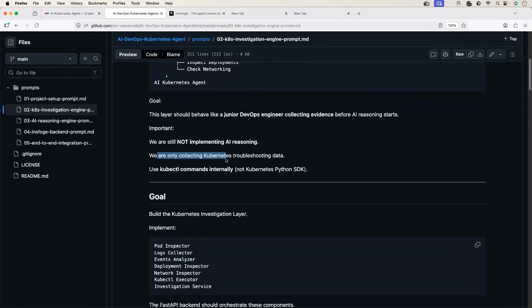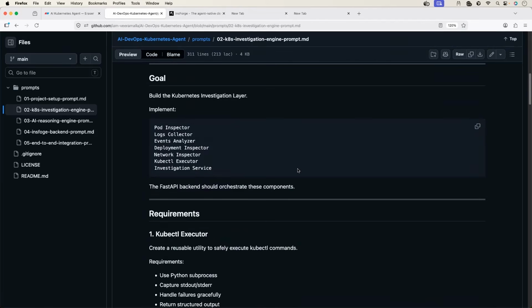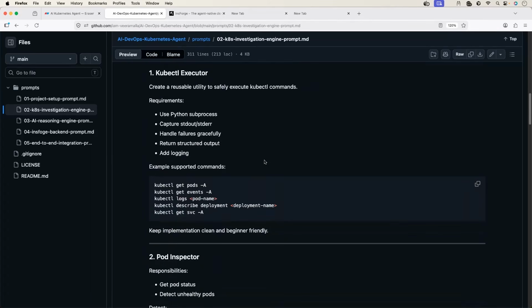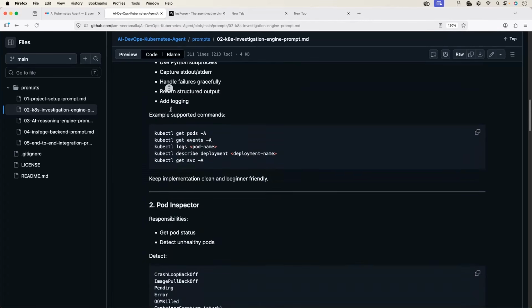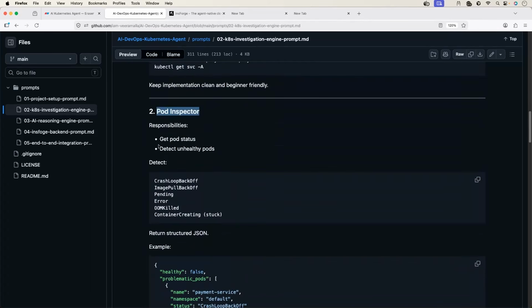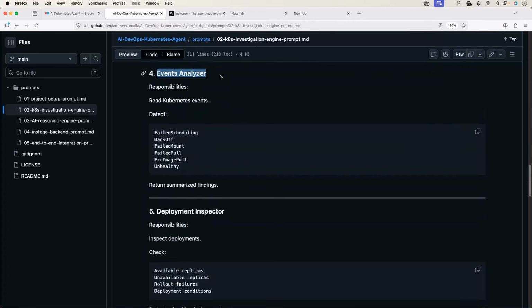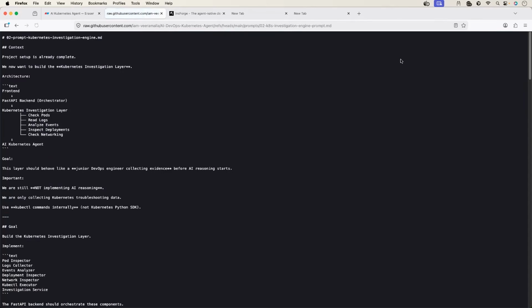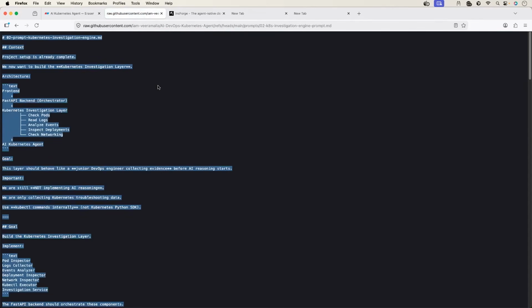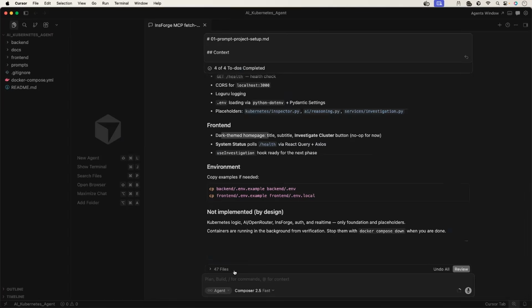We are only collecting Kubernetes troubleshooting data. And I've also provided what kind of data it has to collect. Individually, I've provided information like the kubectl executor, what the pod inspector is going to do, what the logs collector is going to do, the events analyzer. As I told you, if I type this entire prompt, it is going to take a lot of time. So that's why I've created this and put it in the GitHub repo. Now let's also copy this. I'll open this in the raw format, Control A, and paste it into Cursor.